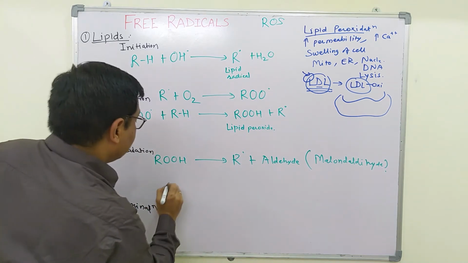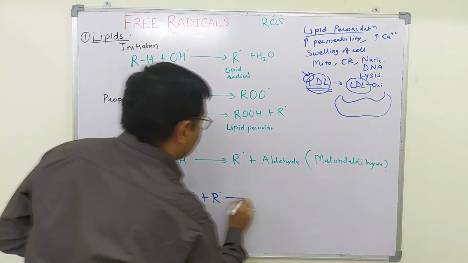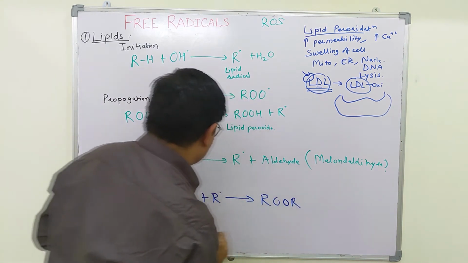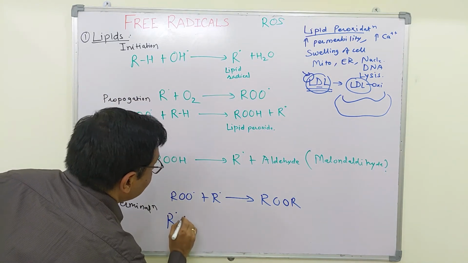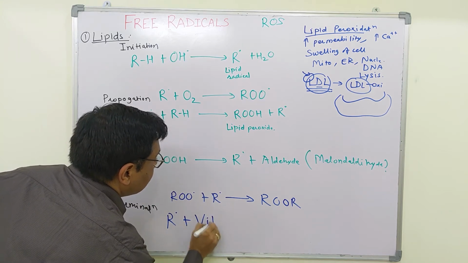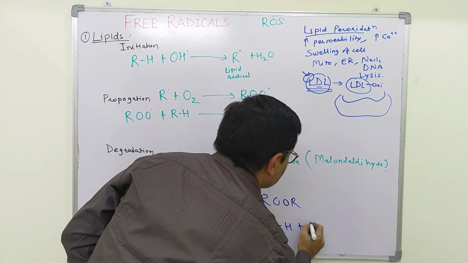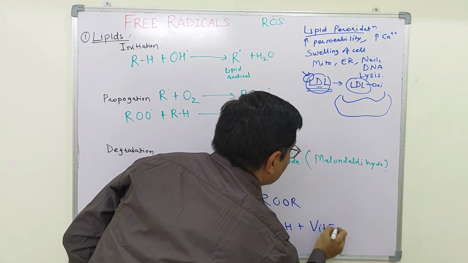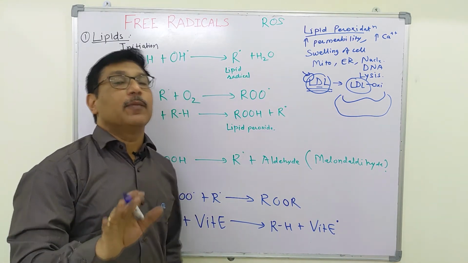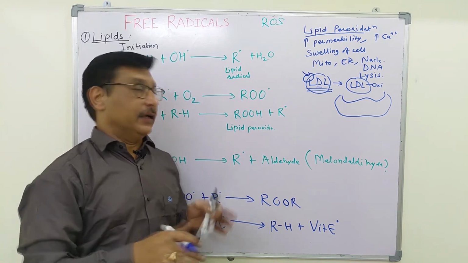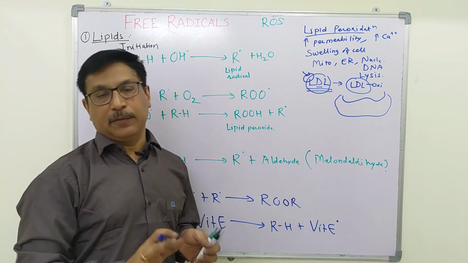And how is this chain reaction terminated? Either a lipid peroxy radical combines with a lipid radical, thereby forming a stable molecule, or more commonly a lipid radical combines with an antioxidant like vitamin E to form a lipid and a vitamin E or tocopherol radical. This tocopherol radical is much more stable, and thereby it will not react easily with nearby molecules, and thereby this chain reaction is prevented.